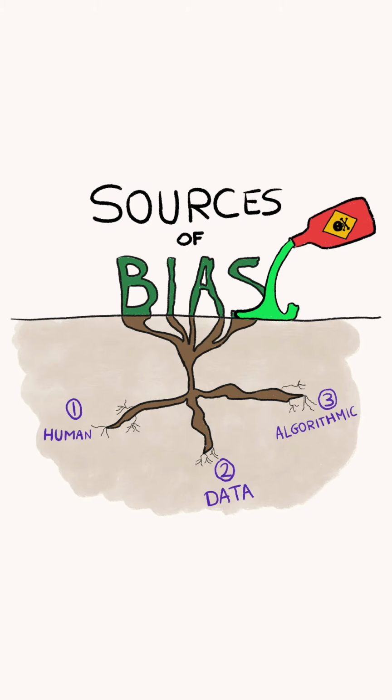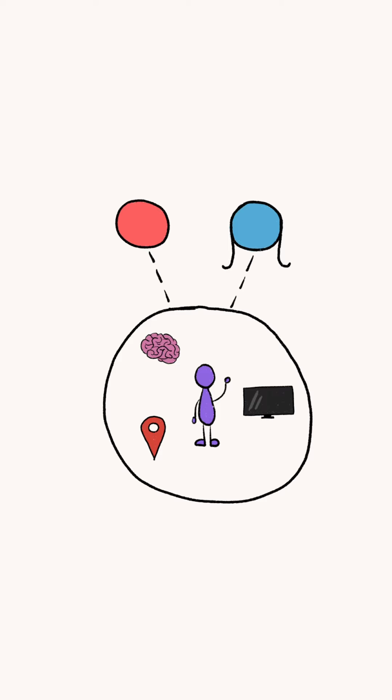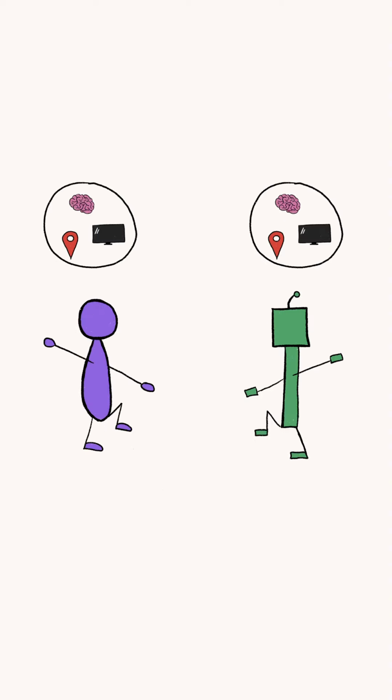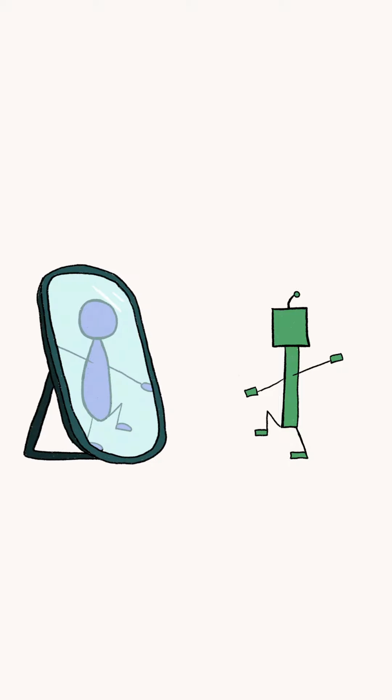Unfortunately, there's no reliable solution to eliminate bias from AI. After all, bias is part of being human, and if we're trying to replicate the way humans think and act, bias is inevitable. AI is only a mirror image of us after all. But the way AI generates outputs is very different from how we operate, but I'll explain that in tomorrow's video.